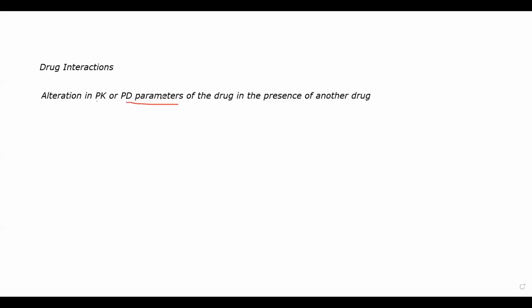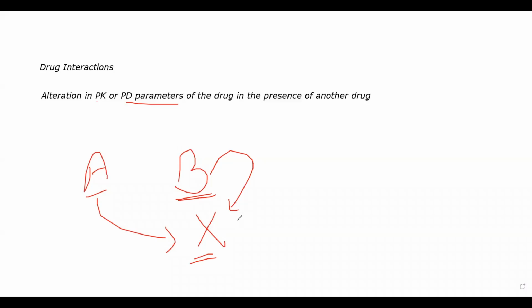Now, one example would be, let's suppose we have two drugs, drug A and drug B. Okay, and let's suppose drug A is given first, and drug A is using some receptor in your body to perform its function. Let's suppose drug A is attaching to a receptor called X. Let's suppose you give another drug along with A, which is B, and that one is also using the same receptor. Now, what will happen is B will compete with A for X.